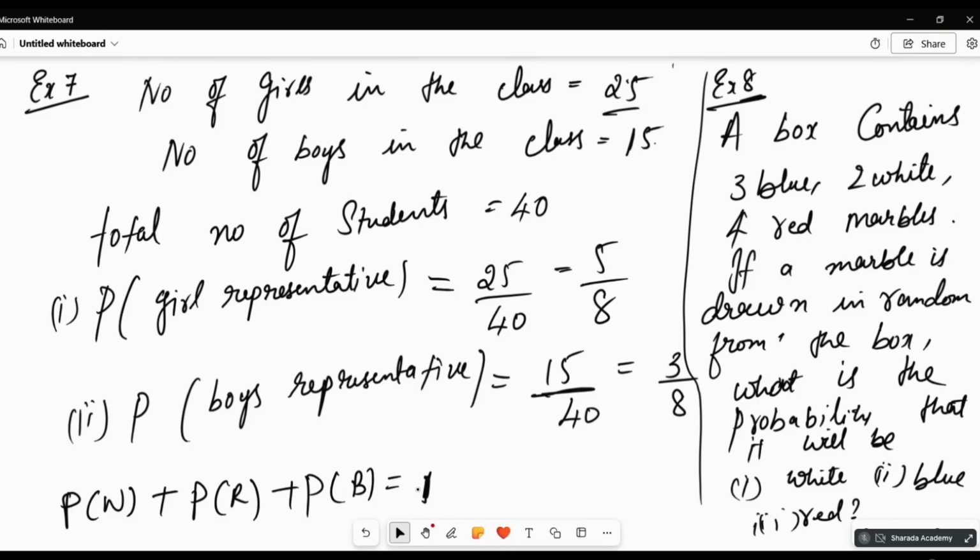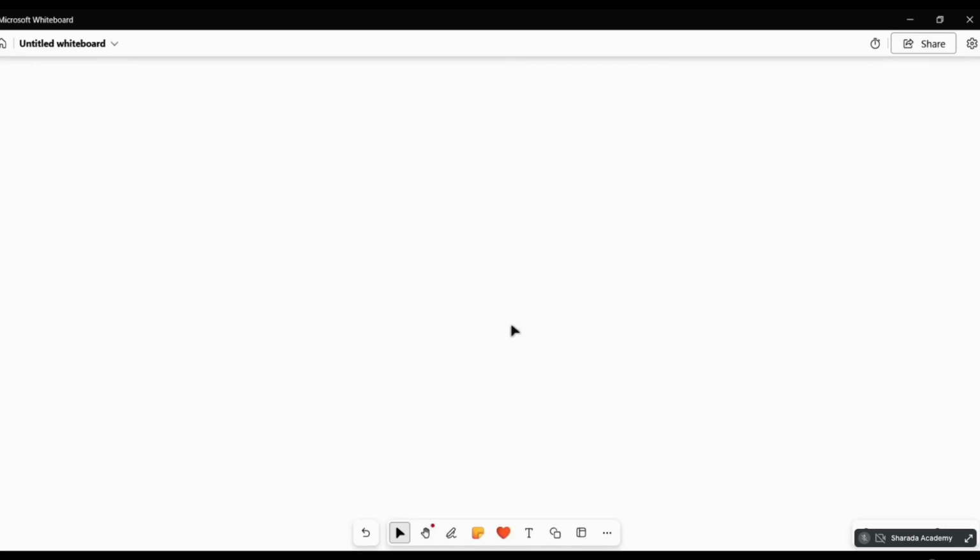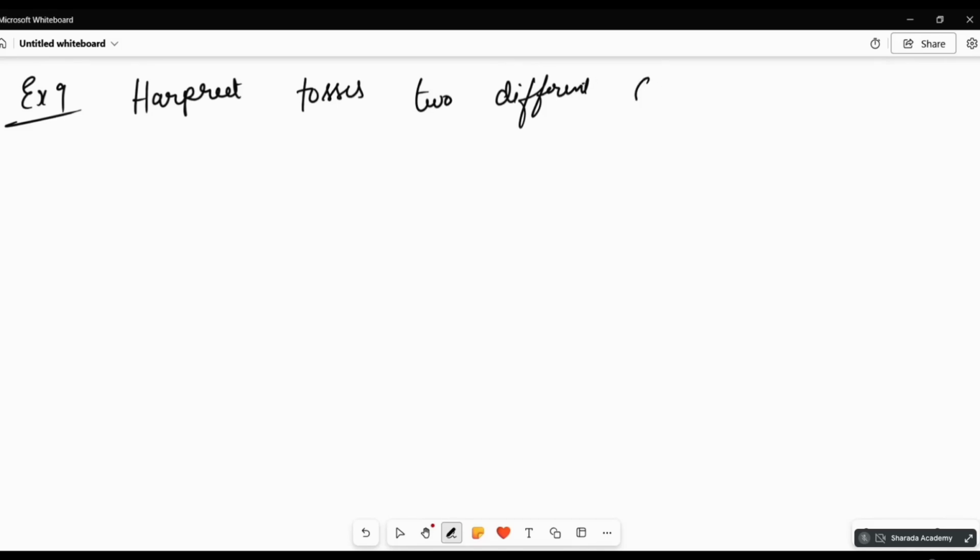Next question. Shall I clear this? Done. 9th question. This is important. Example 9. Write the question also. Harpreet tosses 2 different coins simultaneously.